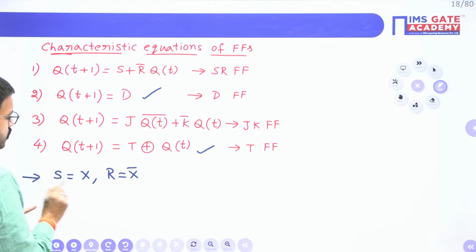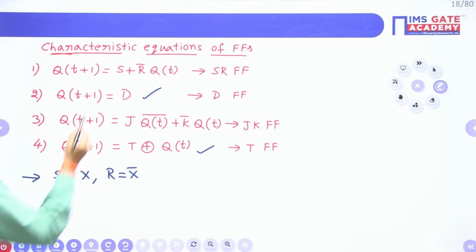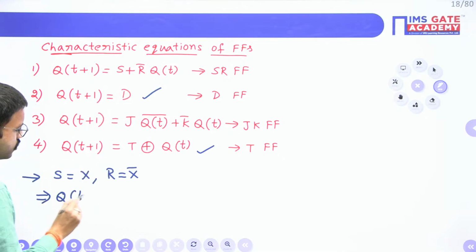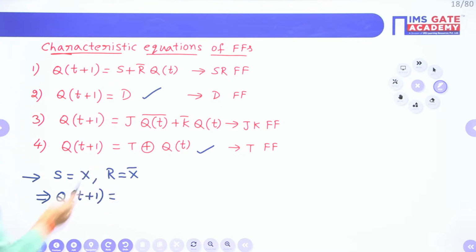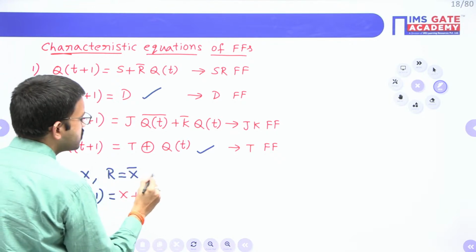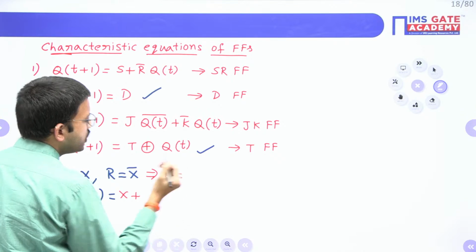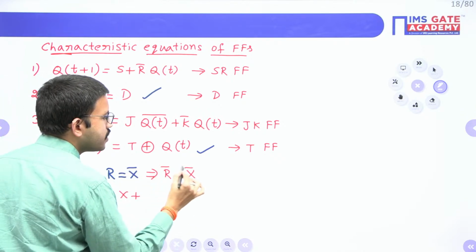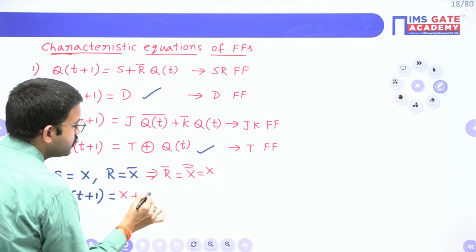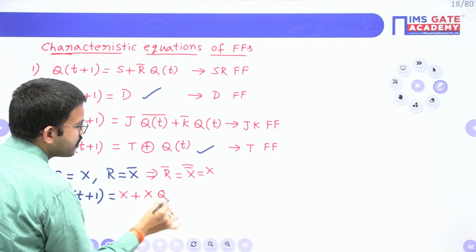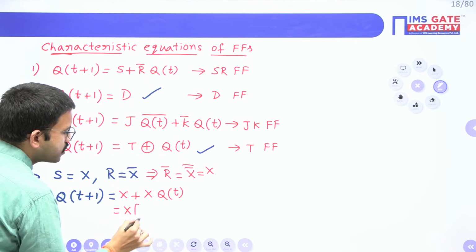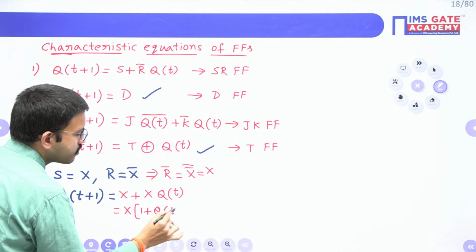So if SR inputs are complement to each other, then what will happen? Just substitute here. Q of t plus 1 equal to S, which is X, plus R bar Q. Here R equal to X bar, that means R bar will be X bar whole bar, that is nothing but X. So substitute X plus X into Q. From these two you can take X as common: X into (1 plus Q).